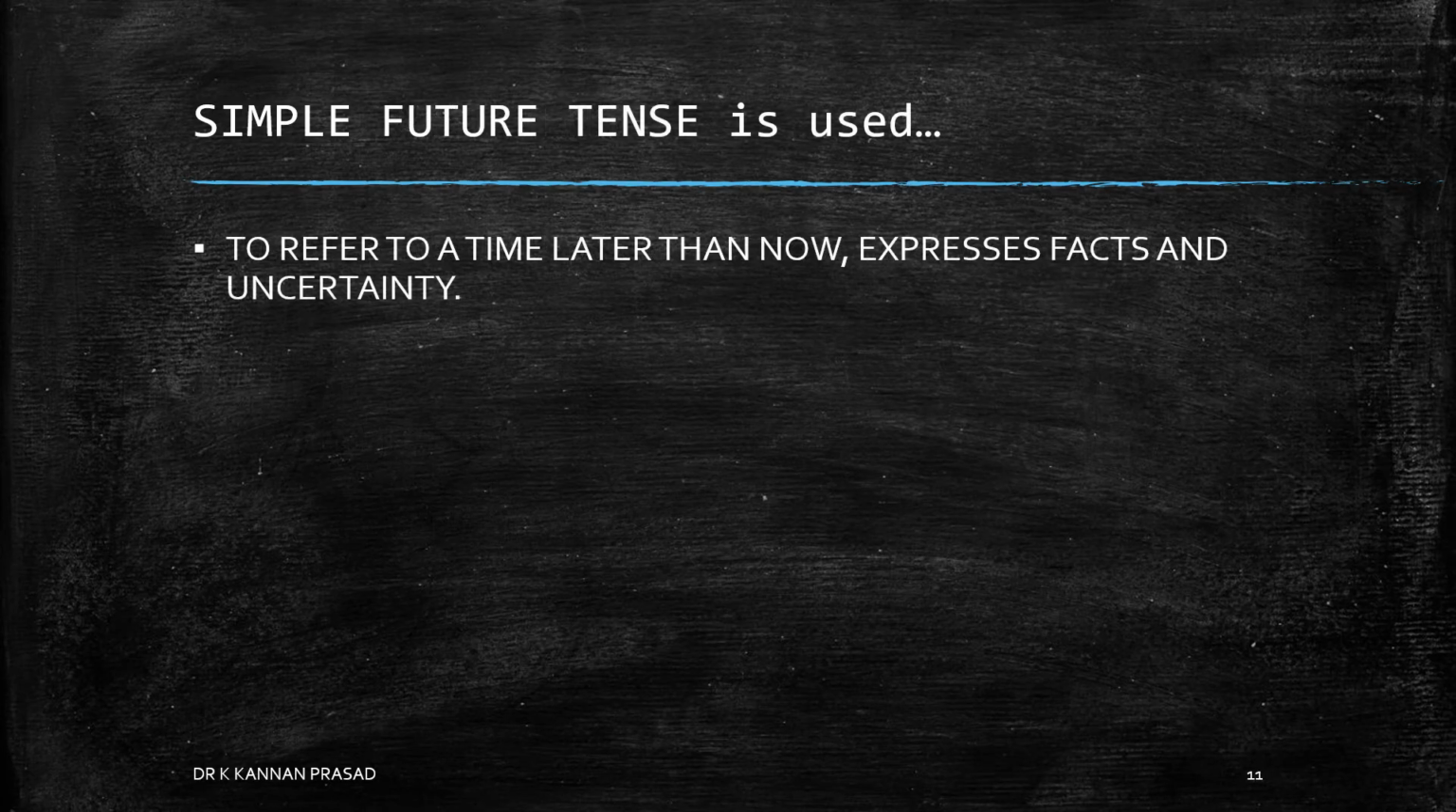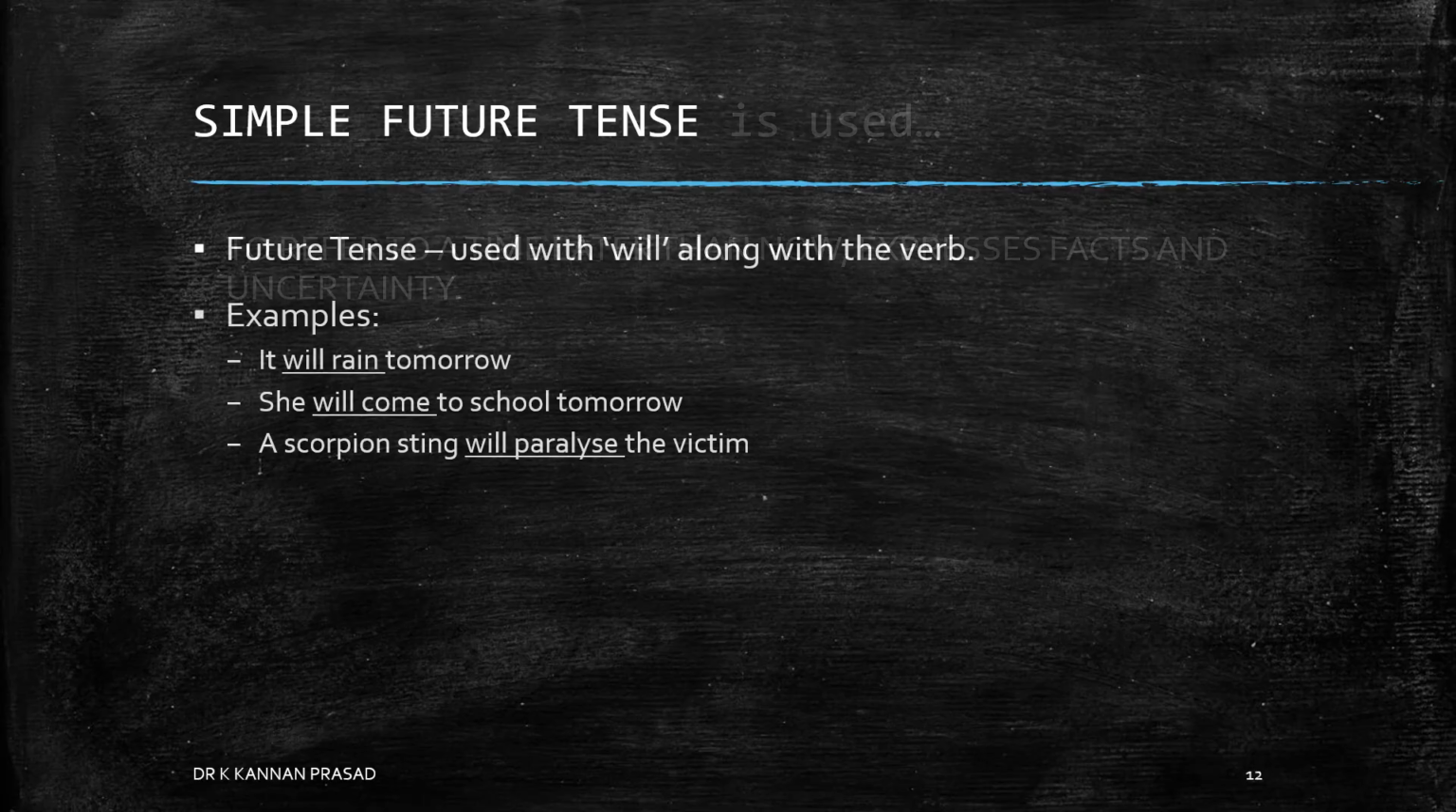Simple future tense. Simple future tense is used to refer to a time later than now. It expresses facts and uncertainty. Like once again we have guessed, when a simple past tense uses the verb in past tense,